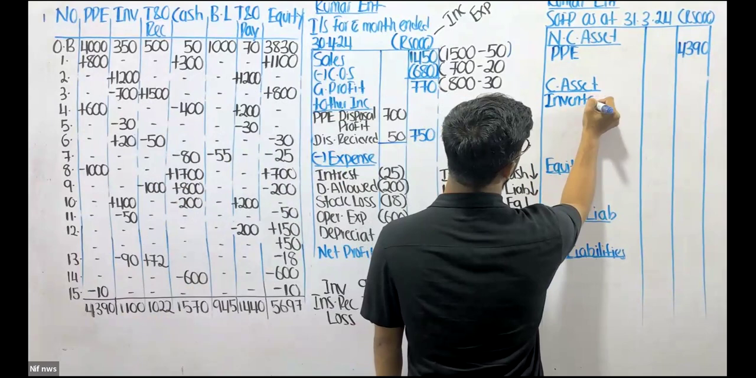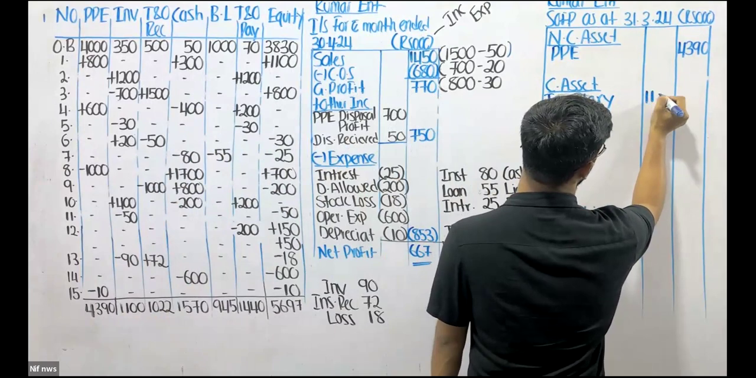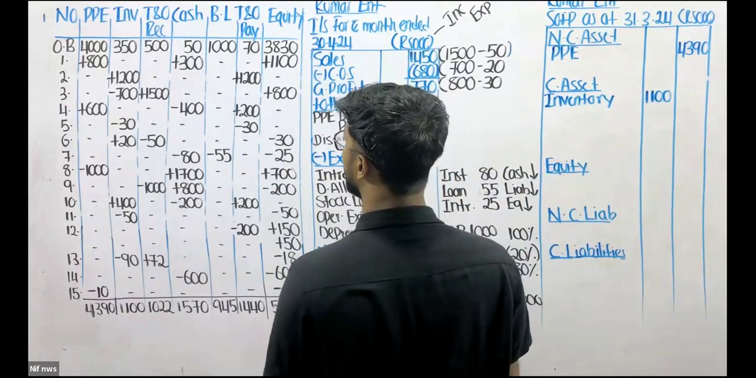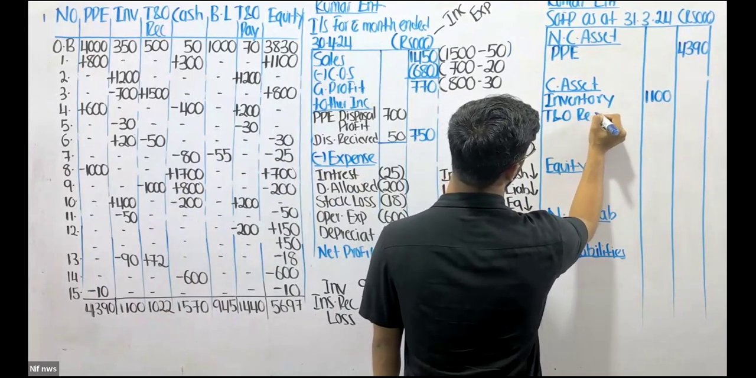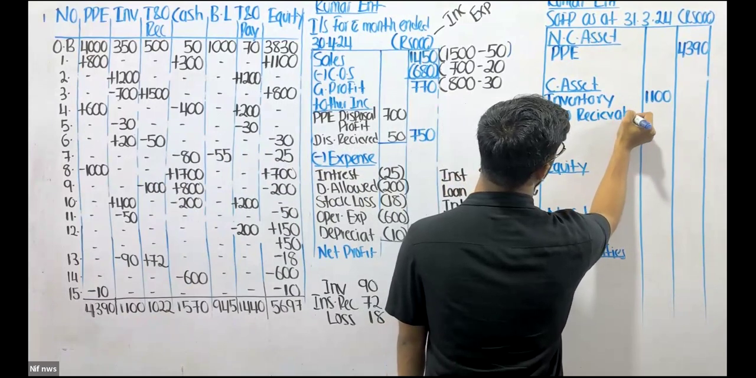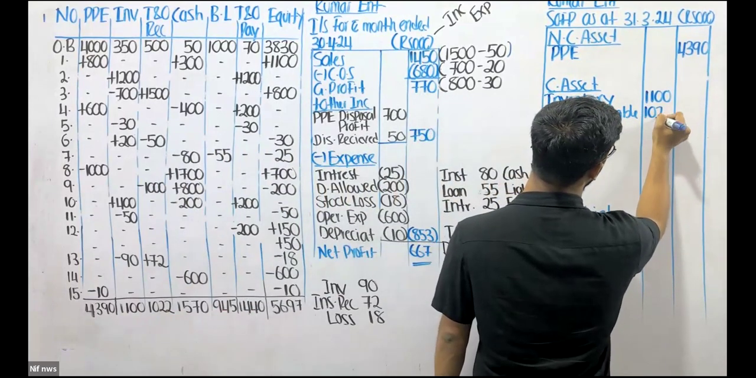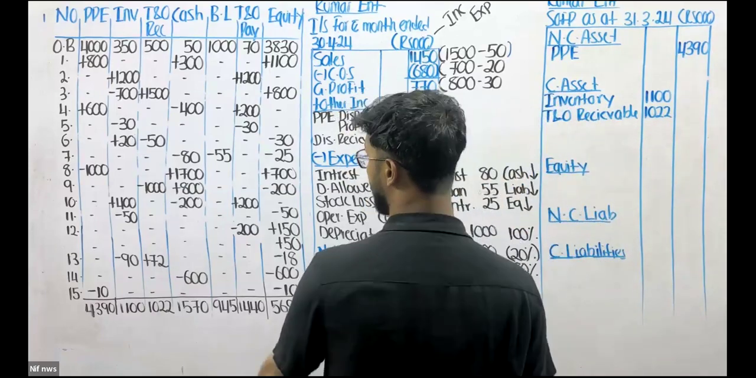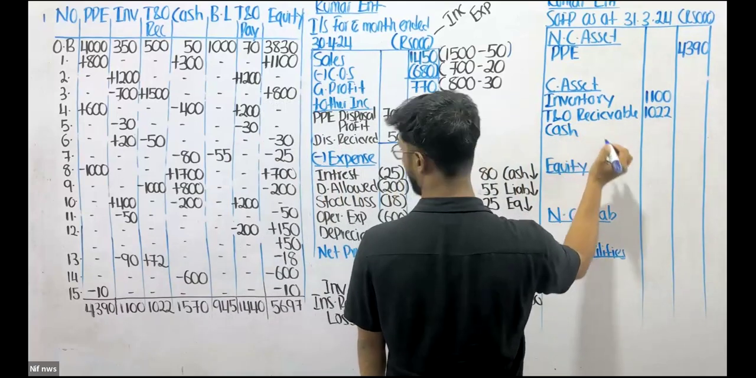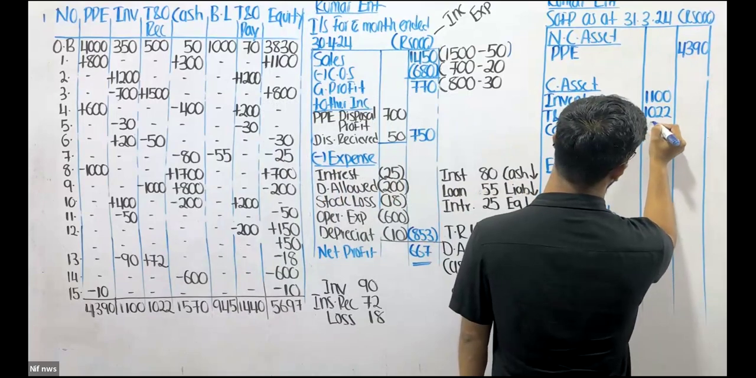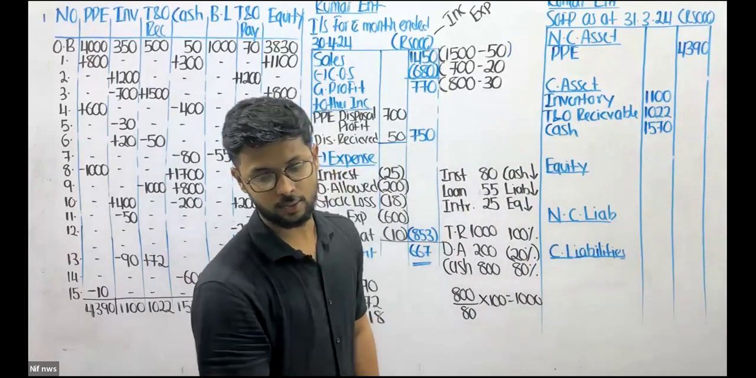which has a shorter useful lifetime. Therefore, it needs to be considered as current asset. That's 1,100. Then we have trade and other receivable, which is also a current asset because it has a shorter useful lifetime, 1,022. It gets settled within a year, within 12 months. Then we have cash, 1,570. Without any shadow of doubt, we all can agree cash is also a current asset, right? So those are the assets that we got.